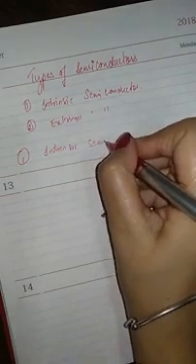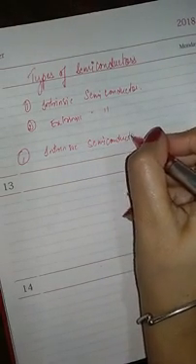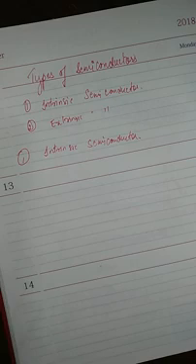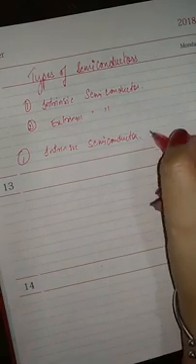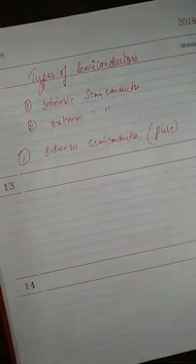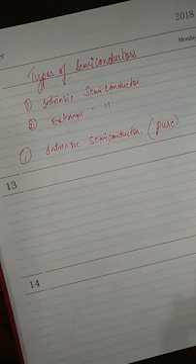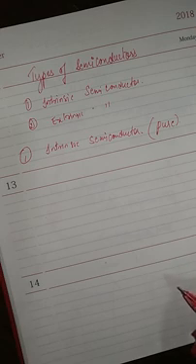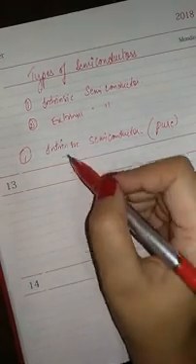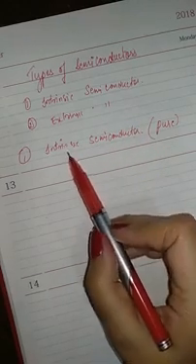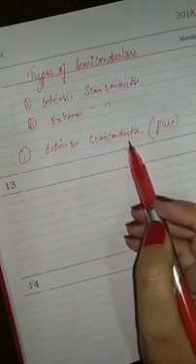intrinsic semiconductor. Now intrinsic semiconductors are also known as pure semiconductors. These are pure elements without any impurity added into them. Its electrical conductivity, which arises by thermal excitation of electrons from the valence band to the conduction band, is called the intrinsic conductivity. Now at absolute zero temperature, intrinsic semiconductor will not conduct electricity.